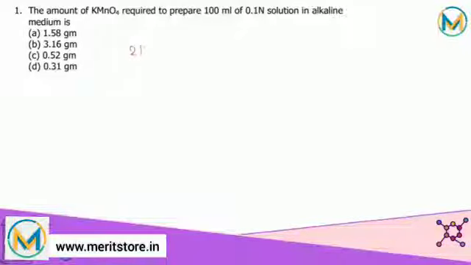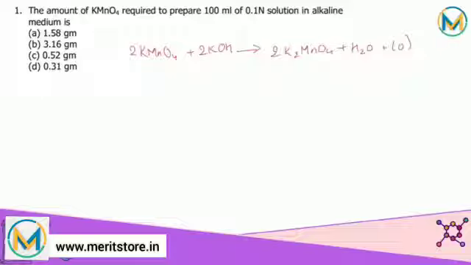So it can give the reaction: two molecules of KMnO4, when reacting with a base such as KOH, combine to give two molecules of K2MnO4 plus H2O plus nascent oxygen. Hence, its equivalent weight is equal to its molecular weight, that is 158.